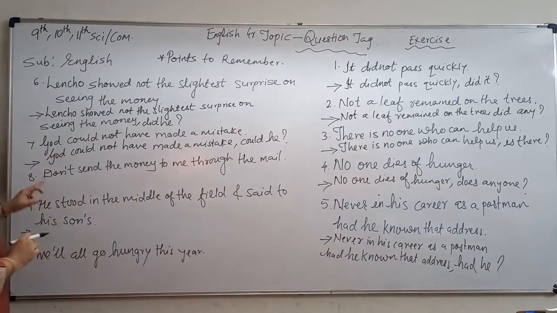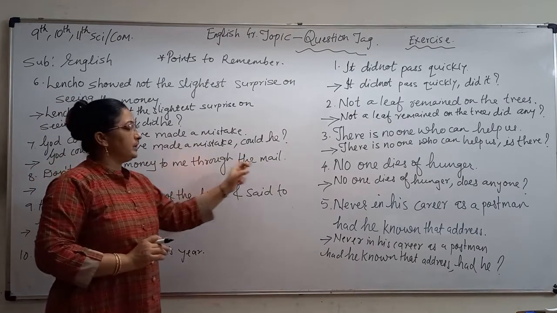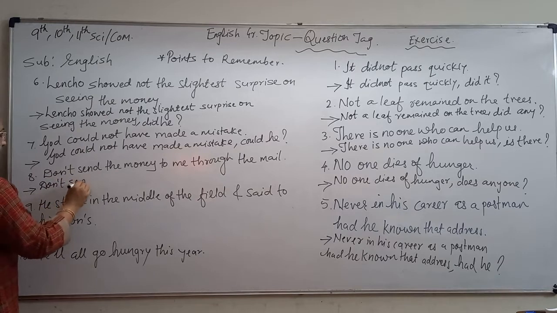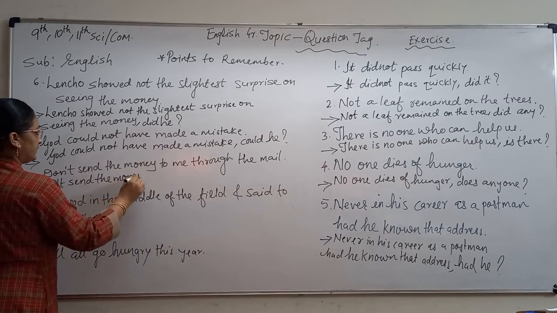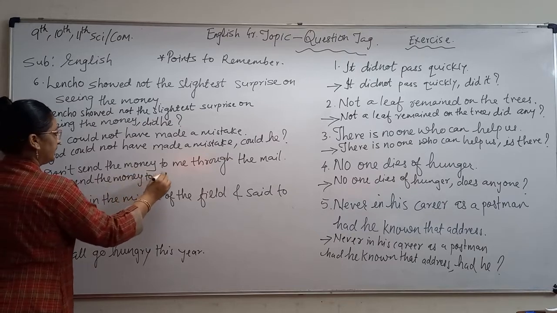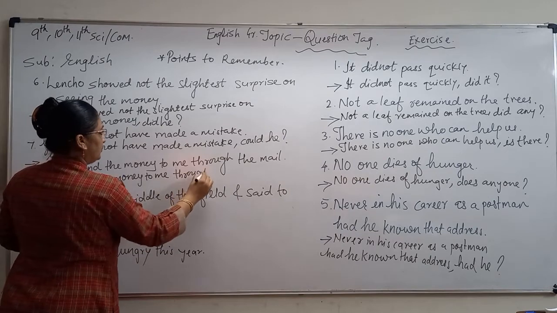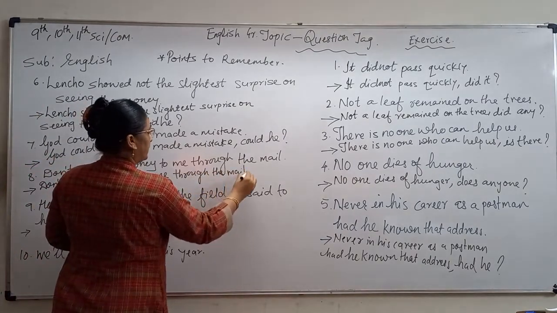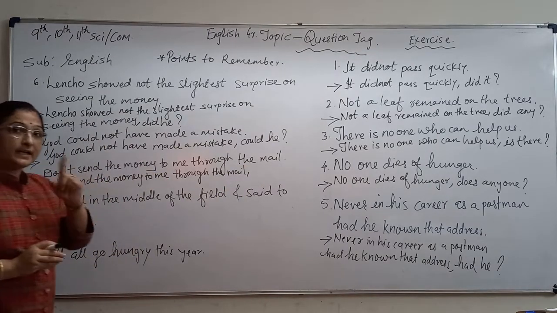Now next one. Don't send the money to me through the mail. So copy the sentence. Don't send the money to me through the mail. Okay. Give comma. Now see students, don't. It is an imperative sentence.